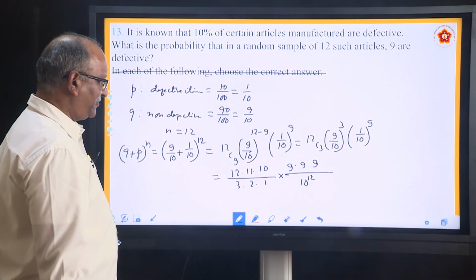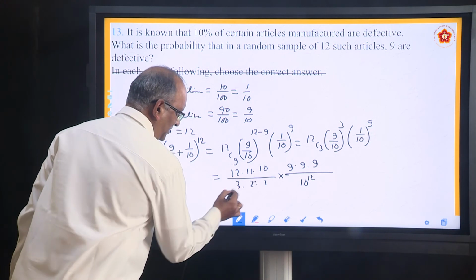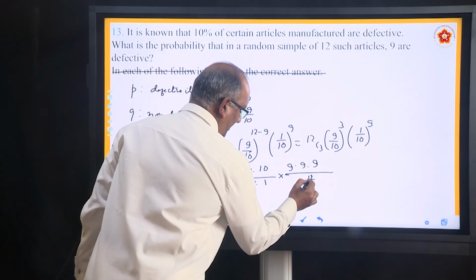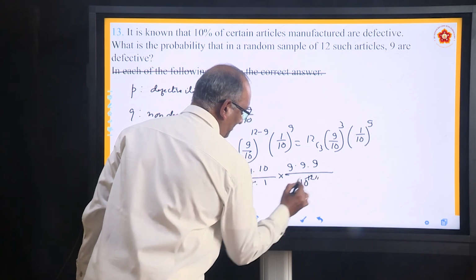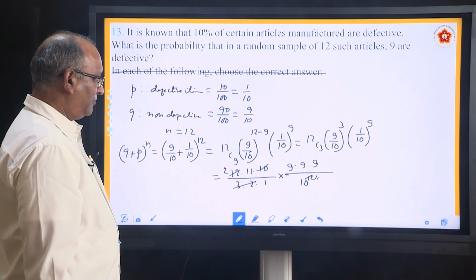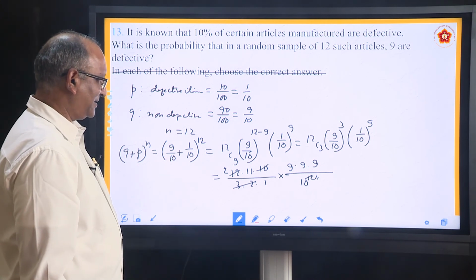Whatever simplification you can make, you can make. 3 2s are 6, 6 2s are 12. Okay. 1 10 can be cancelled from here, 11 will be left. Whatever is left, you can write it as answer.